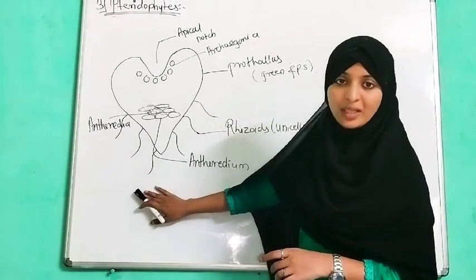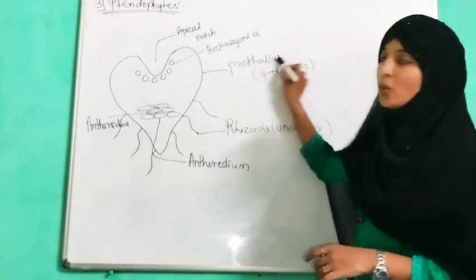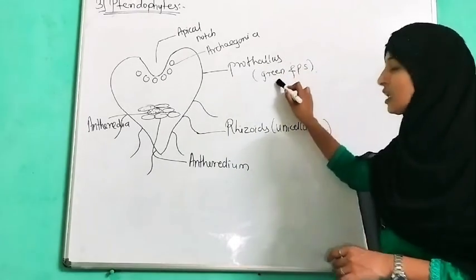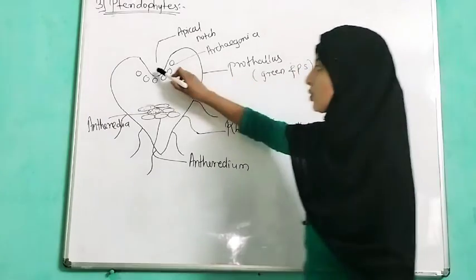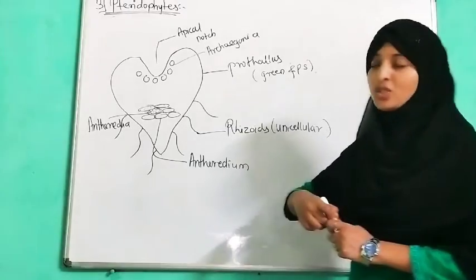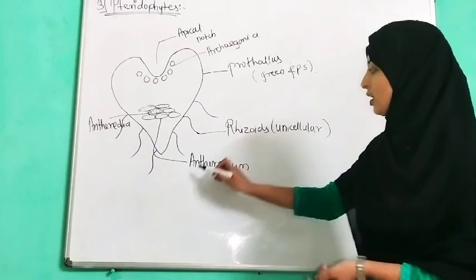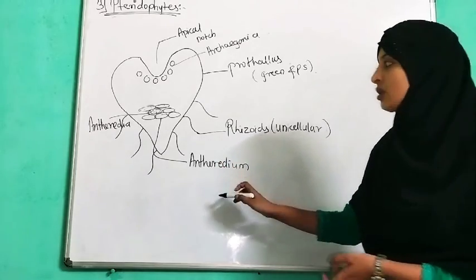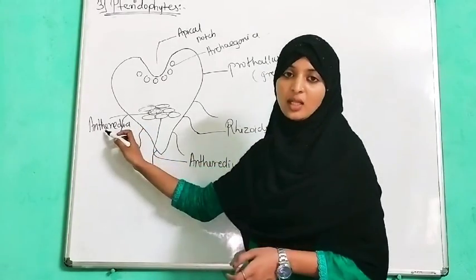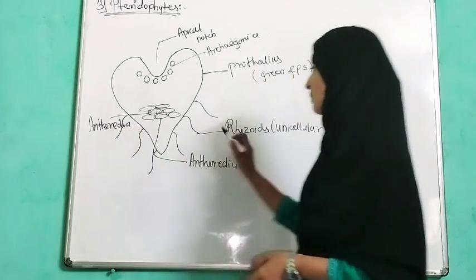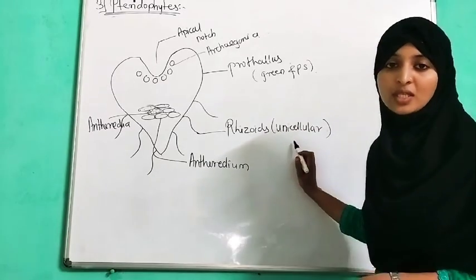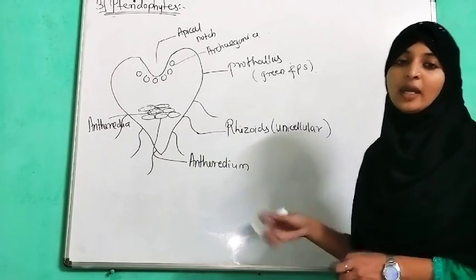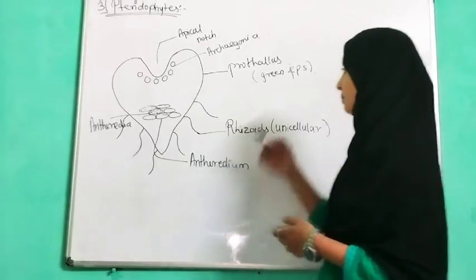This is called the prothallus, which is green in color as well as photosynthetic in nature. Here you can see an apical notch. This is the archegonia, which is the female sex organ, and the antheridium, which is the male sex organ. If single, it is known as antheridium. Here you can see a root-like structure, the rhizoid, which is unicellular in nature and absorbs water from the soil.